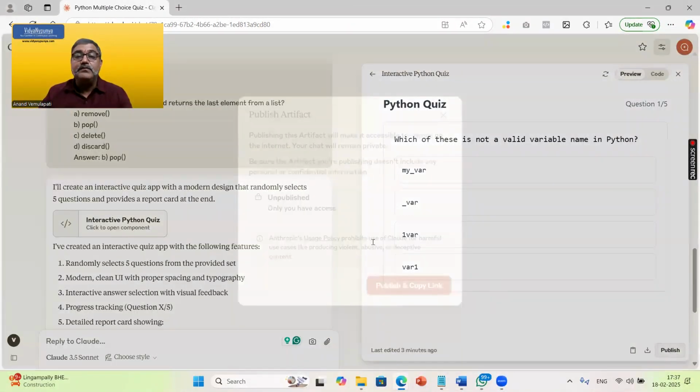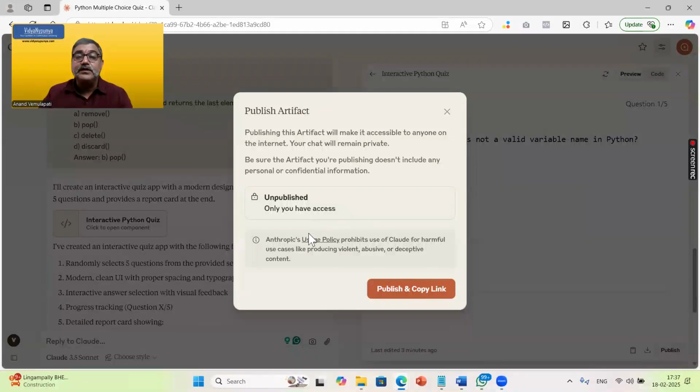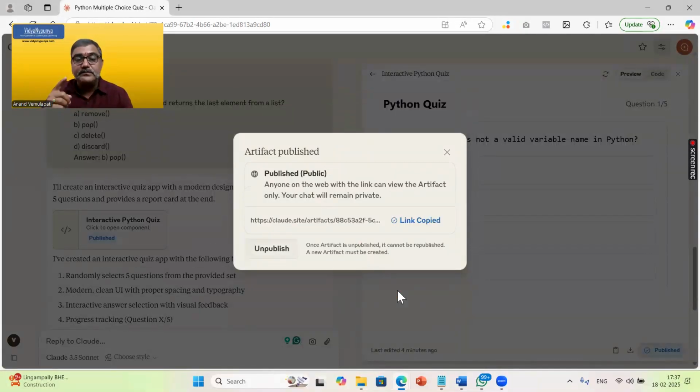So it is going to do the publishing. Okay, only you have access. I'm going to publish right now and copy the link. Another 1 minute, right? So all we took is 1 minute for step 1 to get the questions, 1 minute for step 2 to write the prompt, 1 minute to wait so that it writes the code and builds the application. Now 1 minute to publish. It is already published before I even finished explaining to you. I have the link. So just 4 minutes, your app is ready.